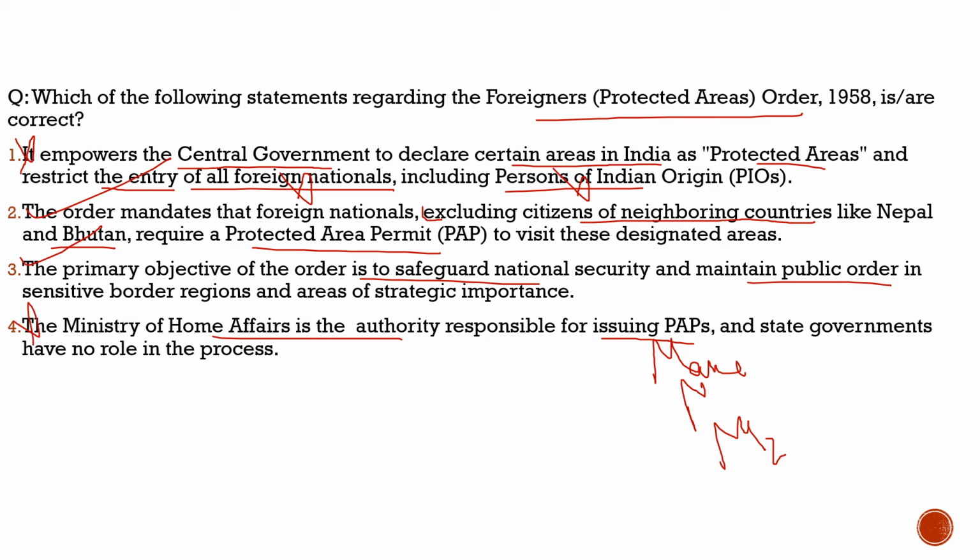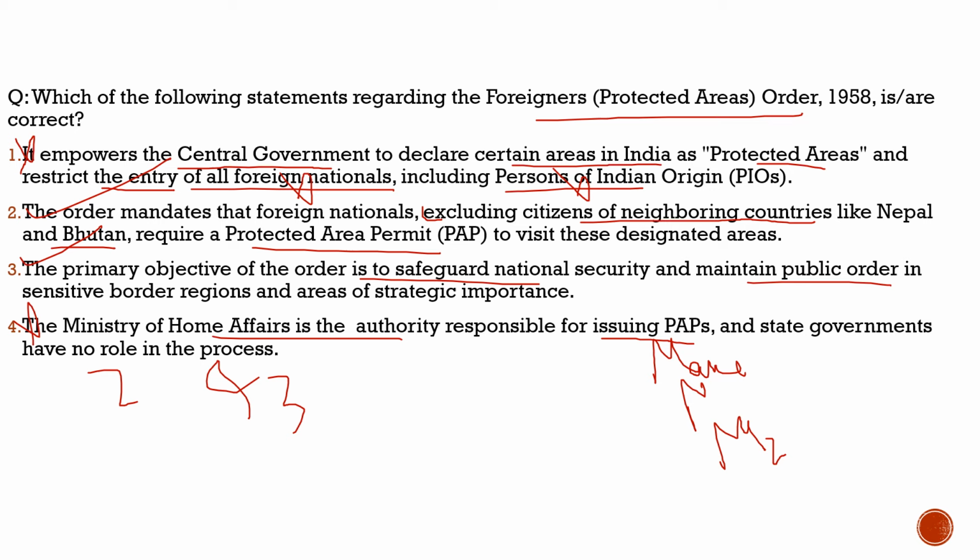Now with respect to this question, the correct statements are statement 2 and statement 3. So from this question, what did we understand? We understood what this Foreigners Protected Area Order 1958 is. It empowers the central government to declare certain areas in India as protected areas, and for foreign nationals to enter these protected areas, they need a protected area permit. And which ministry gives this permit? It is the Ministry of Home Affairs, but there would definitely be a say from the state governments, because these are the governments which have the responsibility of making peace there. So they will definitely have a say. It is not solely done by the Ministry of Home Affairs. So this is what we needed to understand from this question.